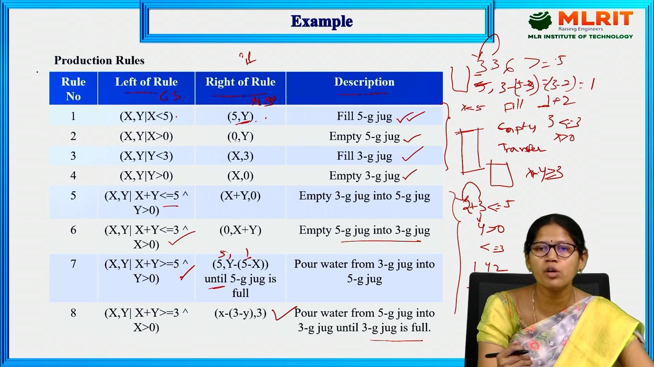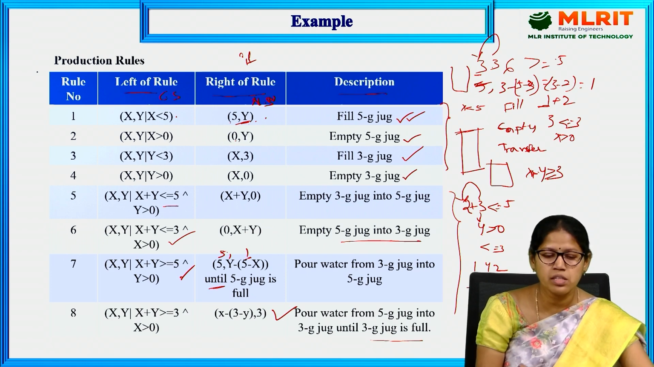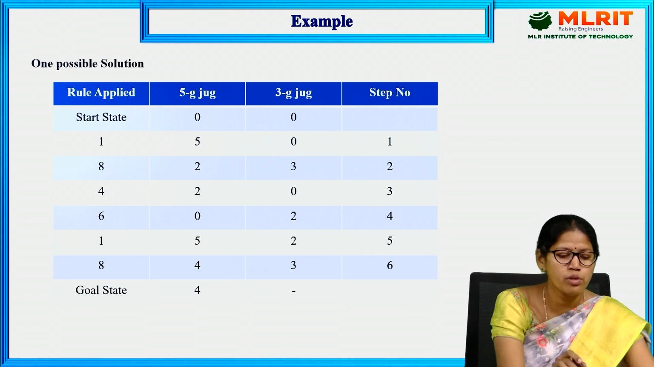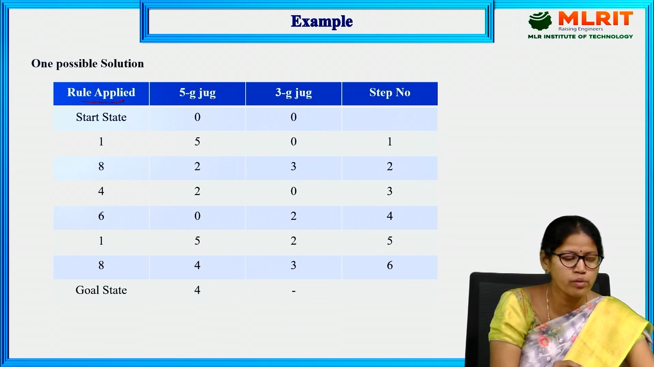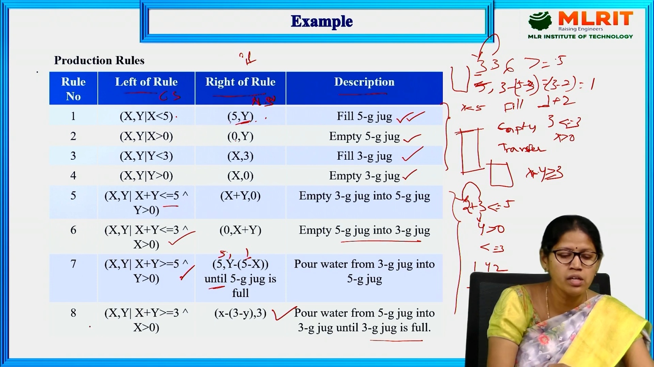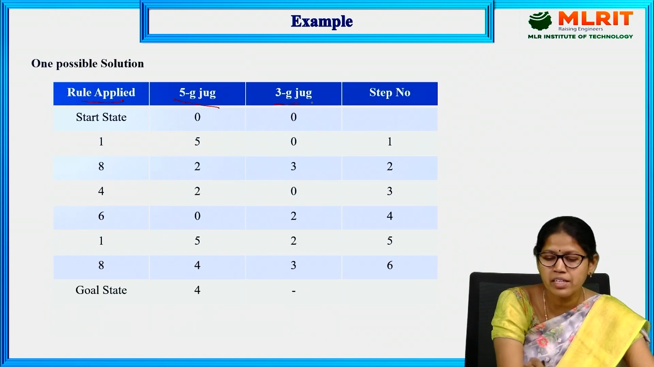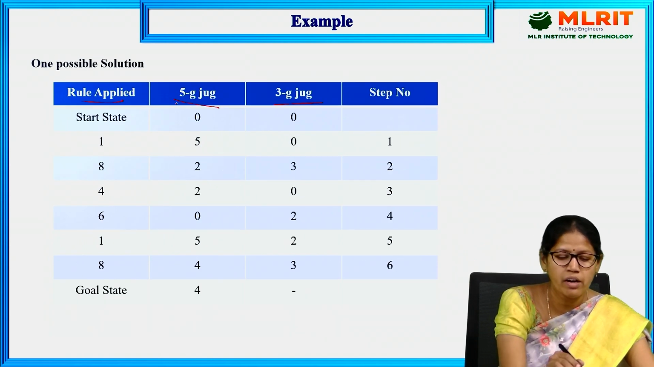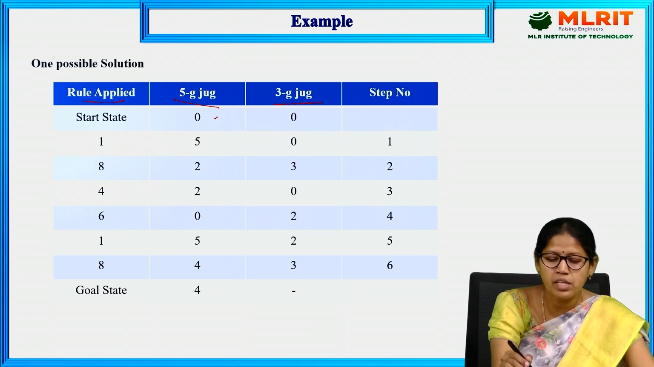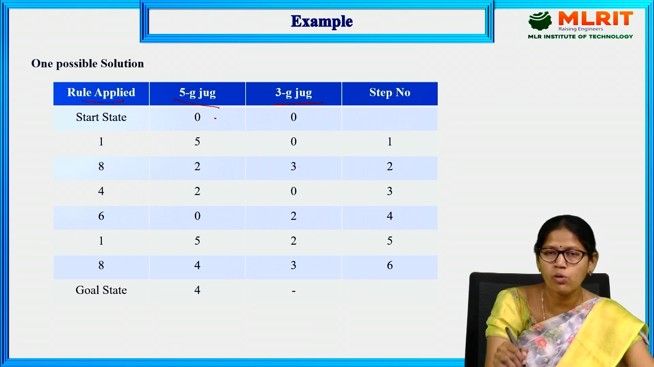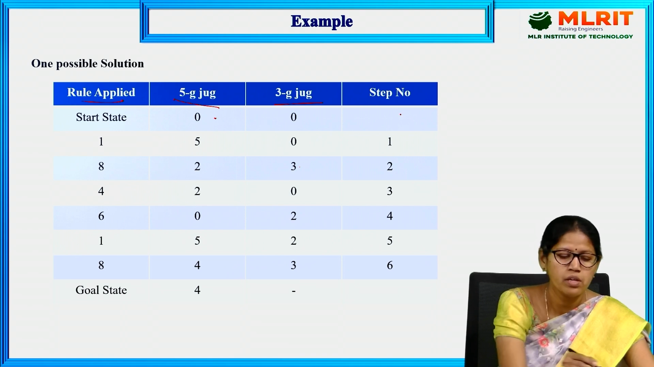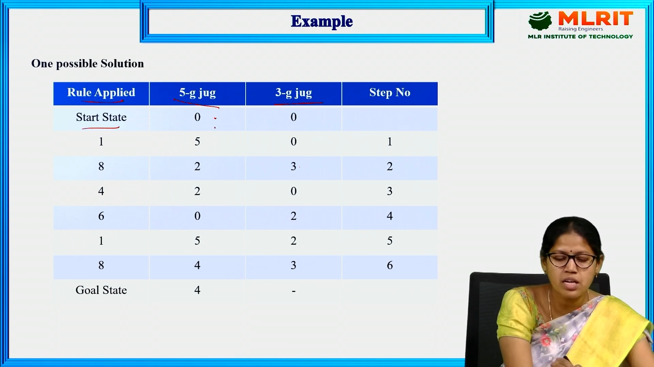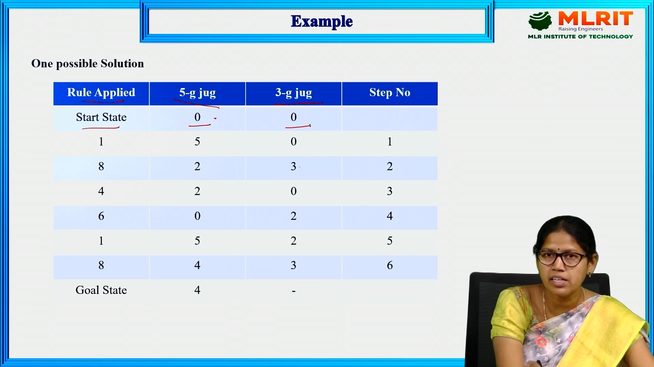First, we need to form all the rules we can apply. Let's see the problem solution statement. Here we have the rule applied, the rule number, the 5G jug, the 3G jug, and the step number. After applying the rule, whether it is empty or full, we have written all this, and how many steps we have taken to solve this problem. So, the start state. What is the start state? 0, 0. Initially, it is empty.